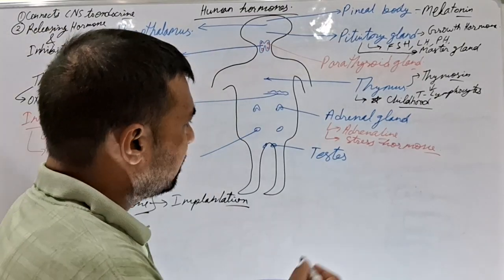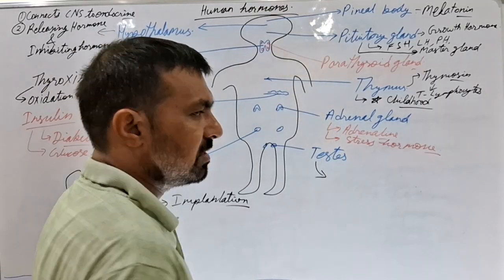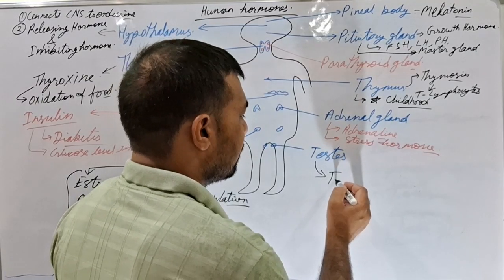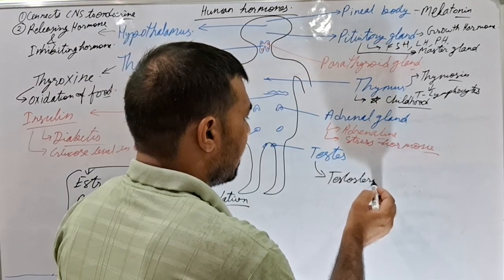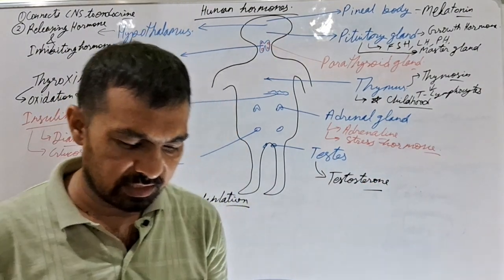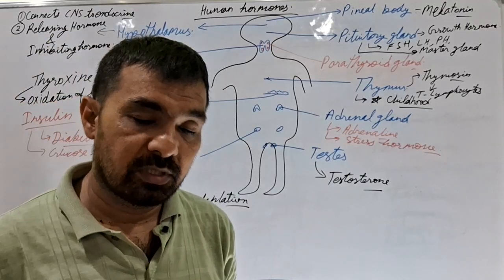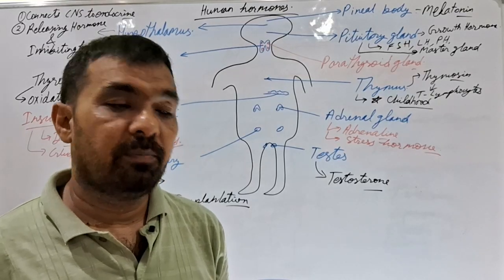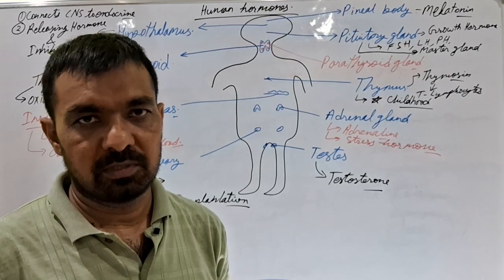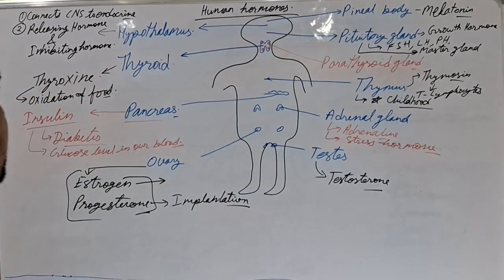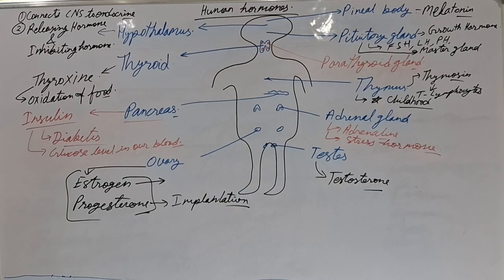Now, we reach the last gland, which is known as the testis. Testis is the gland which is present in males. It produces a hormone which is known as testosterone. Testosterone is the male sex hormone which is responsible for development of secondary sexual characters, as well as for development and production of male gametes, which are sperms. This is the human hormonal system, and this is the human endocrine system, which you may note down and be aware of.